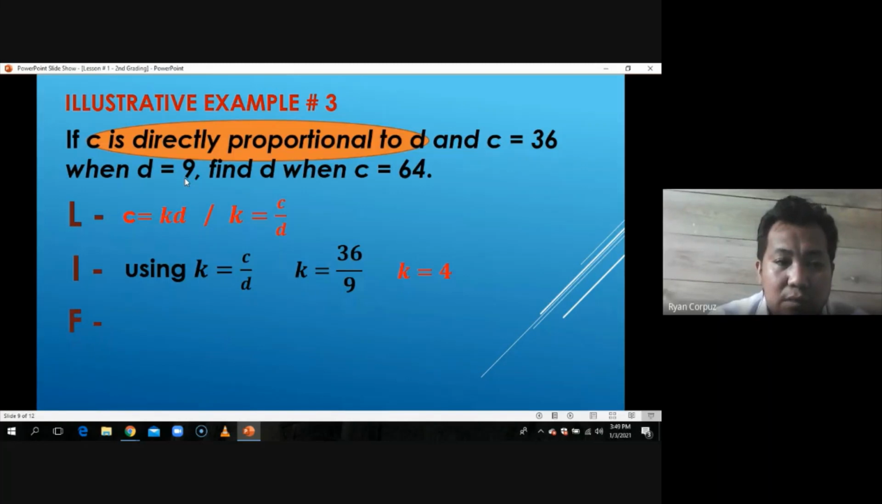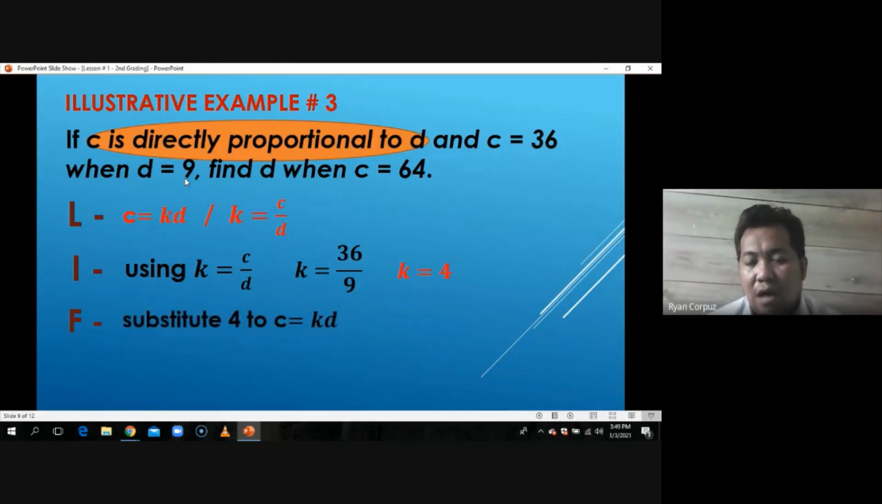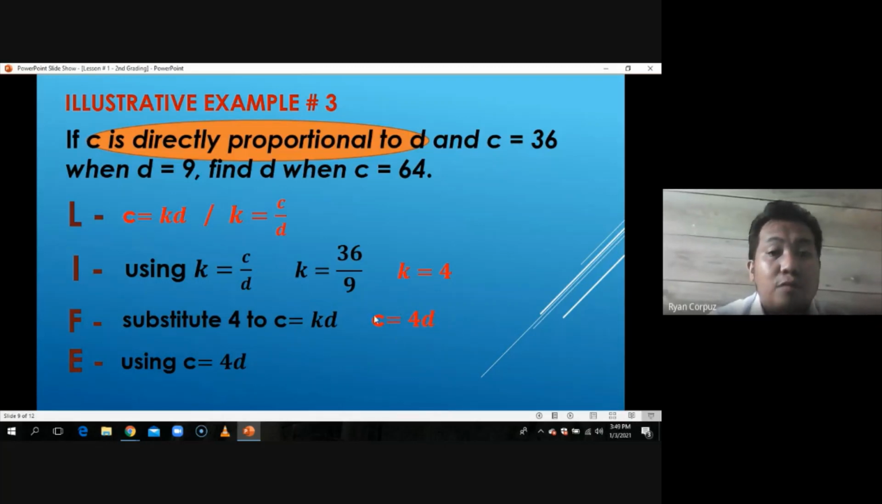Then using step number 3, since you already have the value of K, and using the first form equation na C is equal to KD, so substitute lang yung 4 na yon. So it will become C is equal to 4D for us to form the equation of variation. And using that new form equation na C is equal to 4D, ito yung gagamitin natin on the last step. So C is equal to 4D.